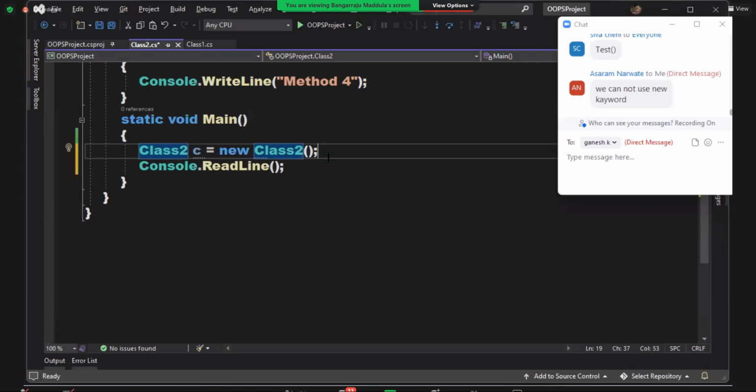From there, an implicit call to the class 1 constructor, correct? From there, an implicit call to the object class constructor. Now, the object class constructor executes. Next, the class 1 constructor executes. Next, the class 2 constructor executes. You understood the hierarchy now?